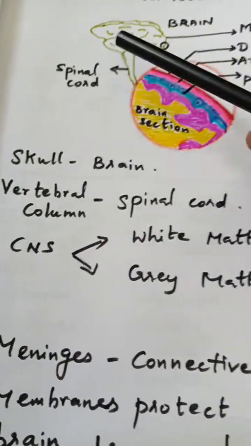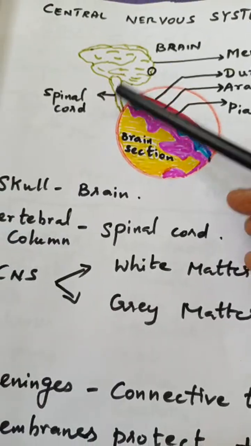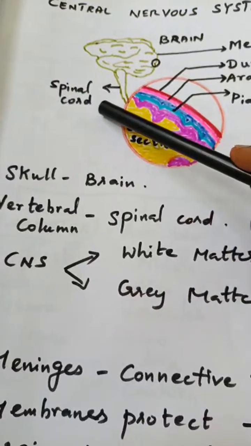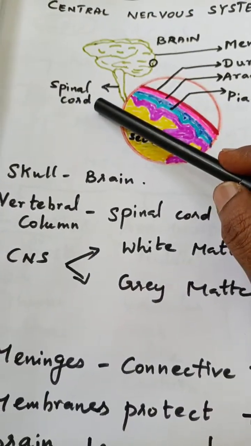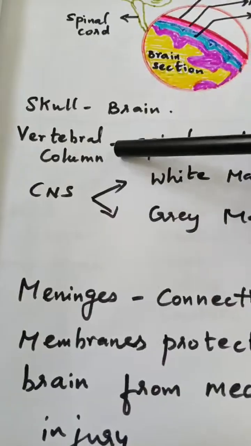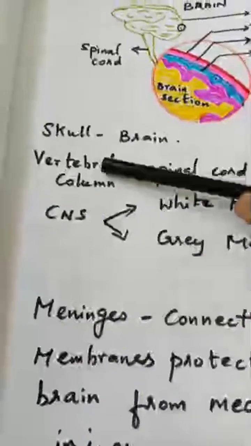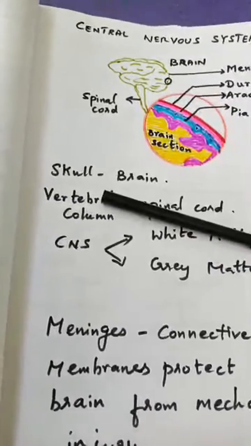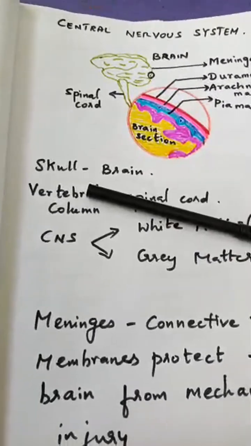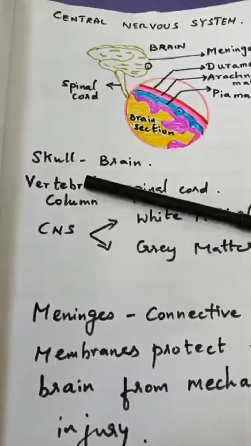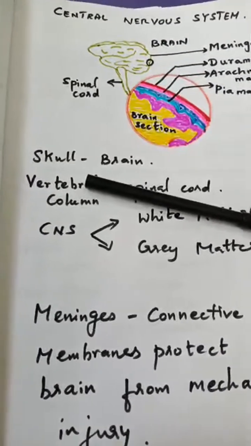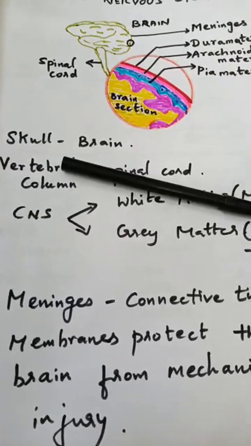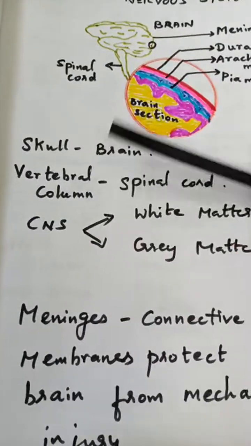And the spinal cord, which comes out from the brain, should also be protected, because this is also a soft, delicate tissue. So it is protected by the vertebral column. If you touch your neck part from the head, you can feel your spinal cord coming from the brain, and it is protected inside the vertebral column. So you should be very careful with your backbone as well as your head.